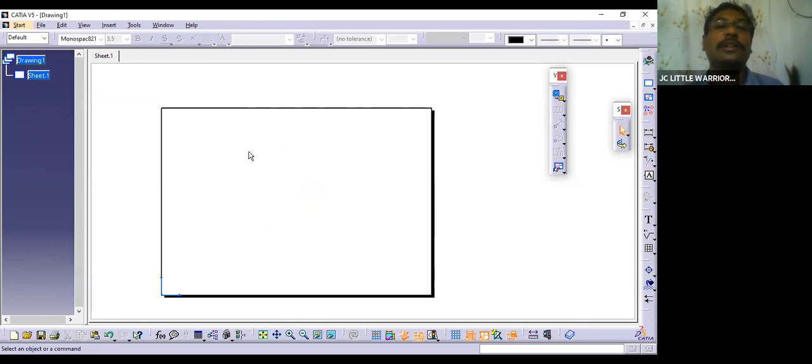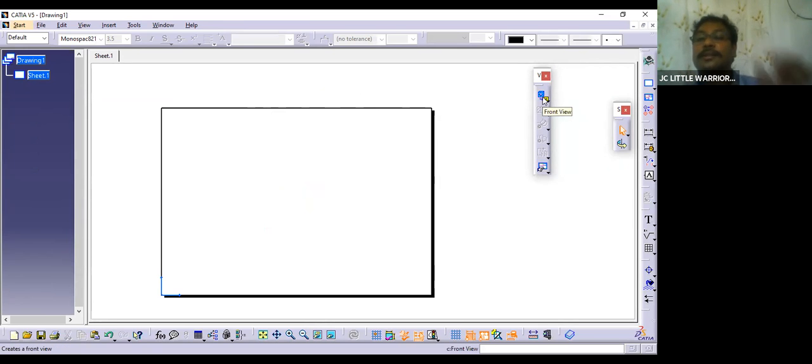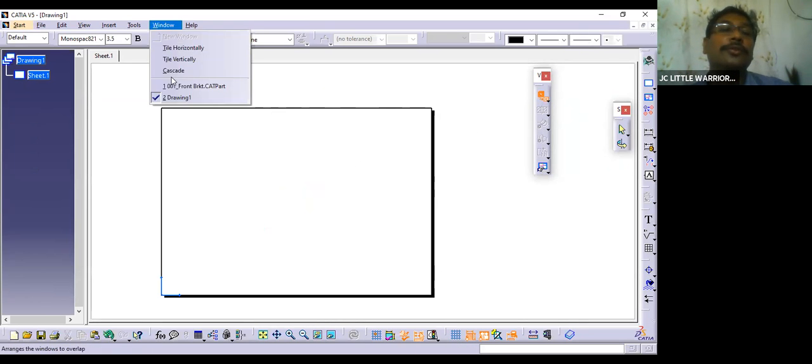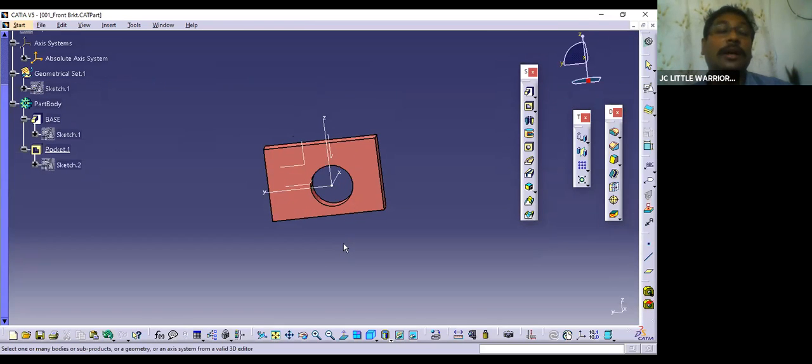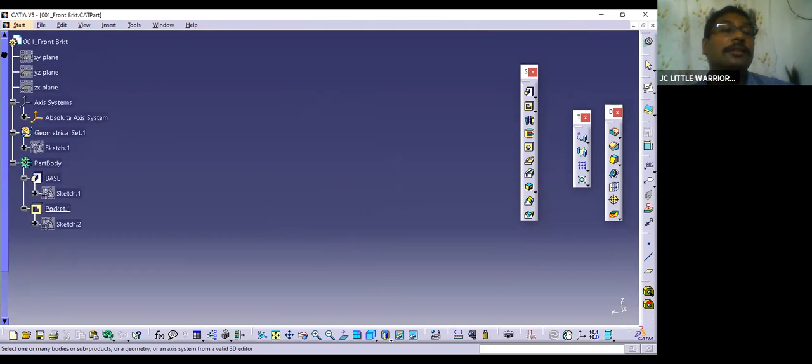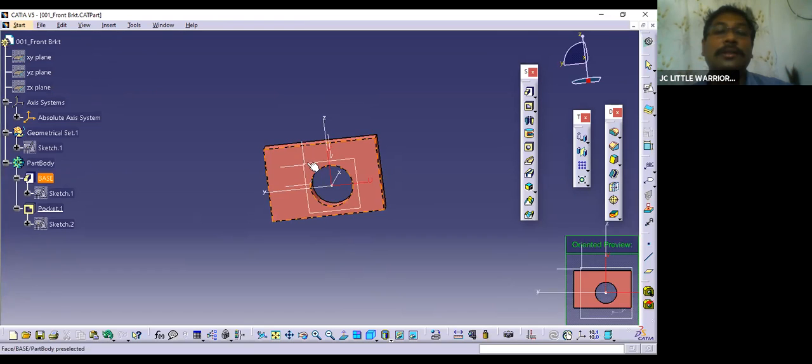Let us see how we can manually generate it. Once you entered into this, then again you can see only front view is highlighted. All other things are not highlighted. So click on the front view, Windows, go here, and always you need to select the plane. This plane, this XY plane or YZ plane.